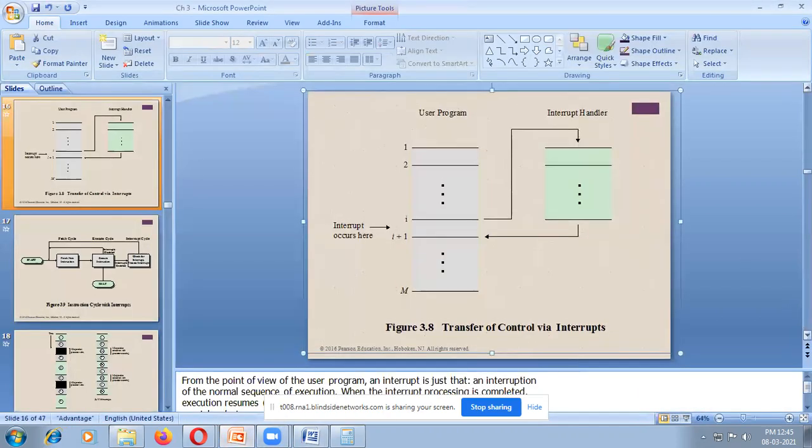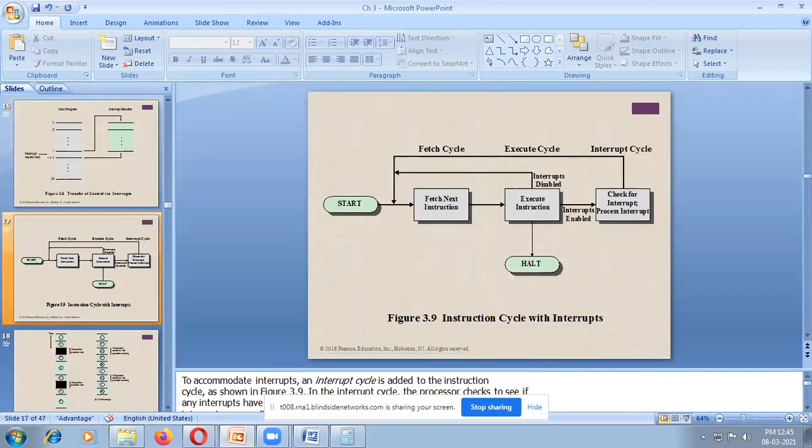Then we have the fetch, execute and interrupt cycle. Now we introduce the new one. Already you have fetch, decode and execute. Now we have the interrupt cycle. So draw the diagram of the instruction cycle with interrupts.